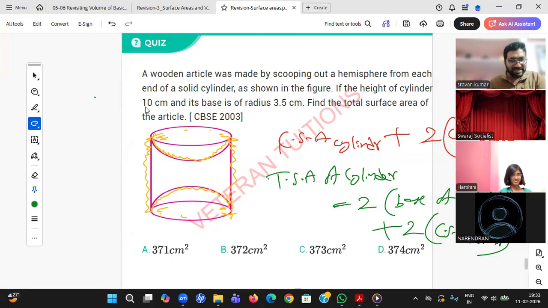CSA of a cylinder plus CSA of sphere. Yes, two hemispheres you can consider as a sphere. Yes, you are right. Ankita, Harshini, right answer. CSA and TSA is same in a sphere. Acha, previous question, right? Okay.